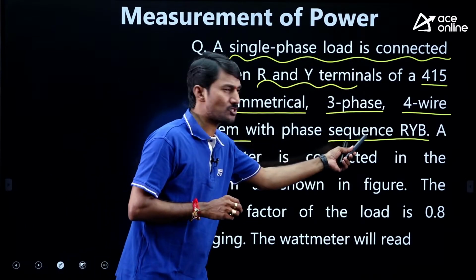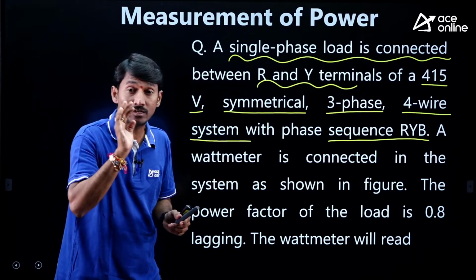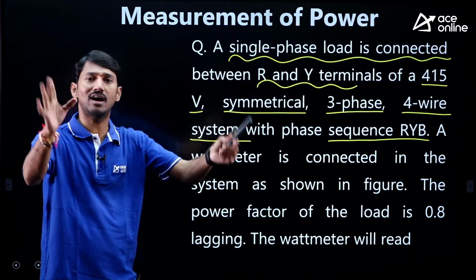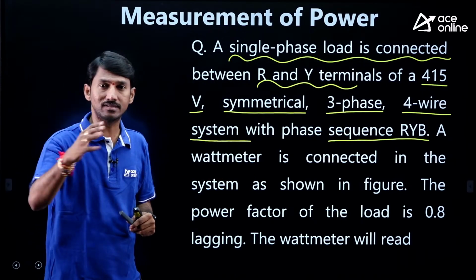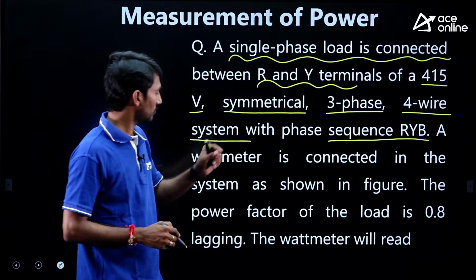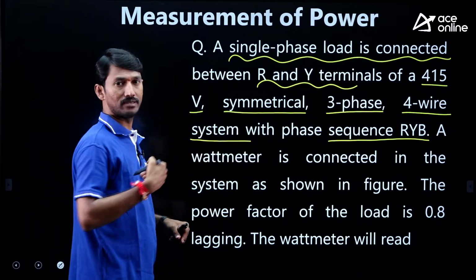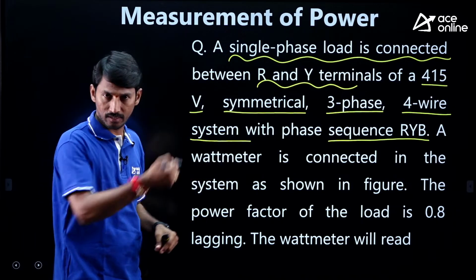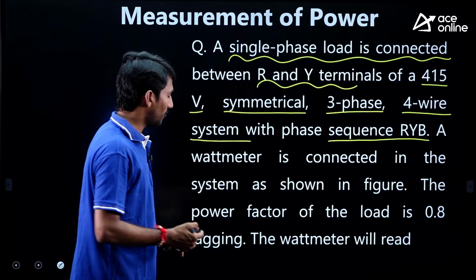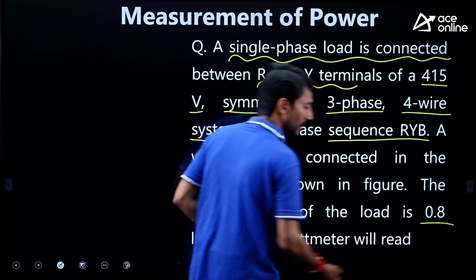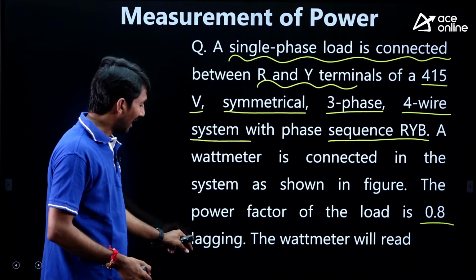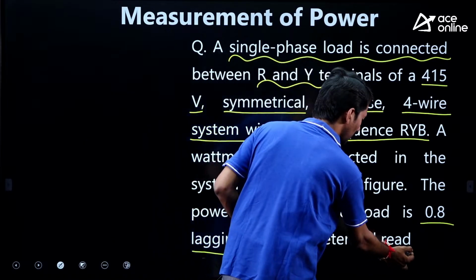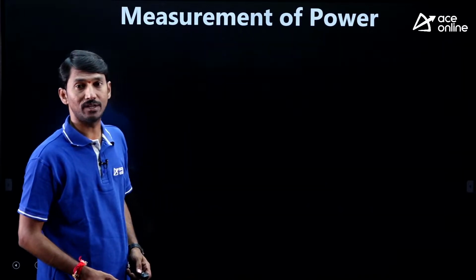The phase sequence is RYB. Generally it will be mentioned in the question. Suppose he is not mentioning it, don't worry, take it as the RYB sequence. Okay. Now, a wattmeter is connected in the system as shown in the figure. I will show the figure. The power factor of the load is 0.8, lagging, very, very important, lagging. The wattmeter will read dash.